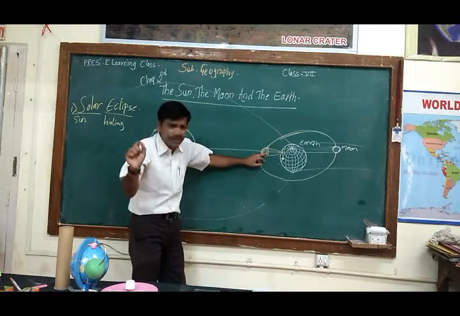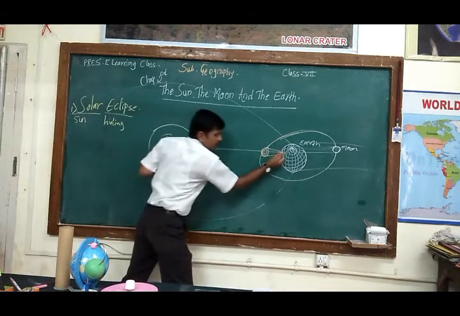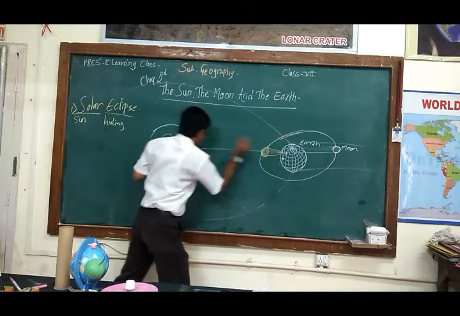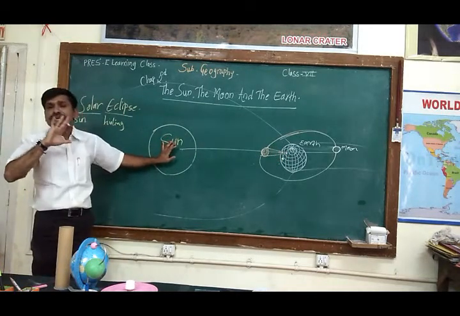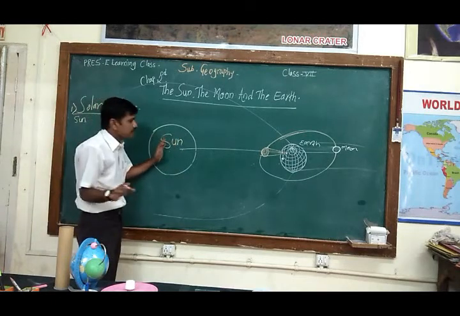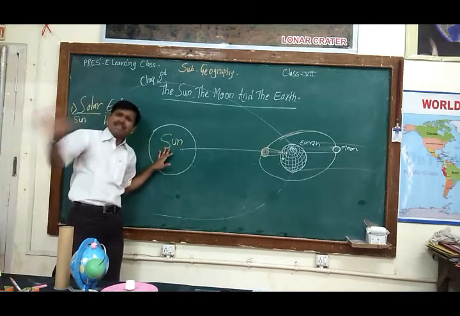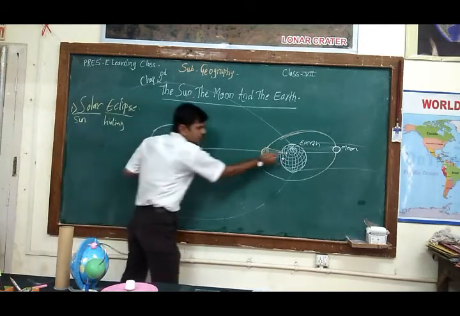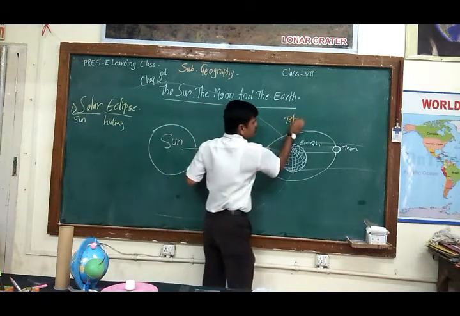Due to this covering of the moon, we cannot see the sun. It means from this point of view, the sun will be totally invisible. When it is invisible, that is called a solar eclipse. When it is totally invisible from this point of view, it is called a total solar eclipse.